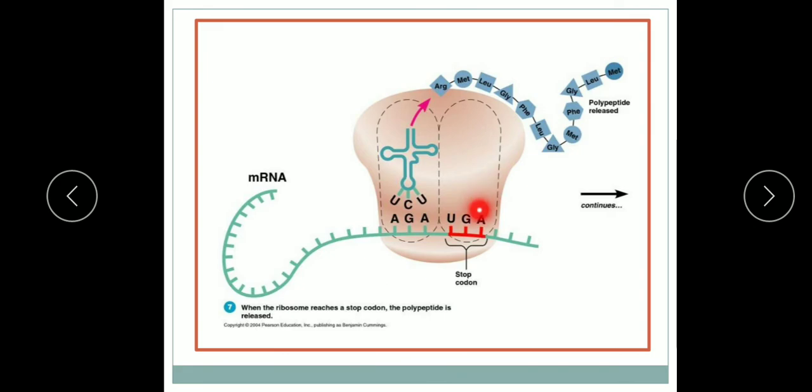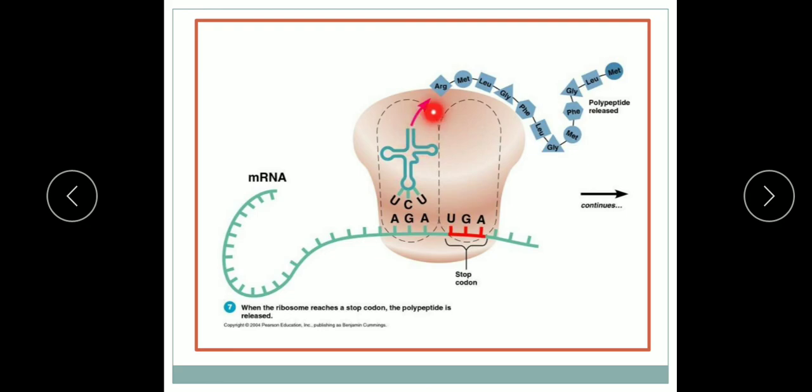In conjunction with GTP and peptidyl transferase, they promote the hydrolysis of the aminoacyl bond at the P site, between the tRNA and the amino acid attached to the growing polypeptide chain. So here the hydrolysis takes place between the tRNA and the amino acid.